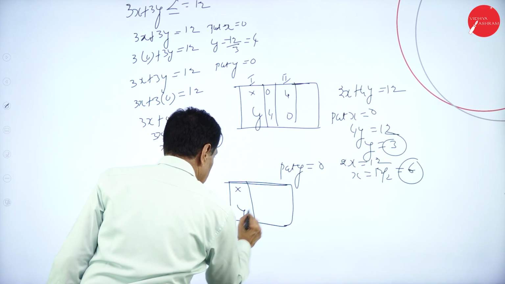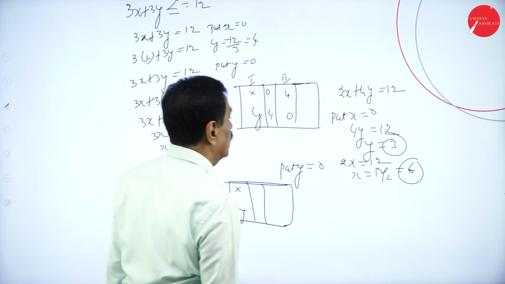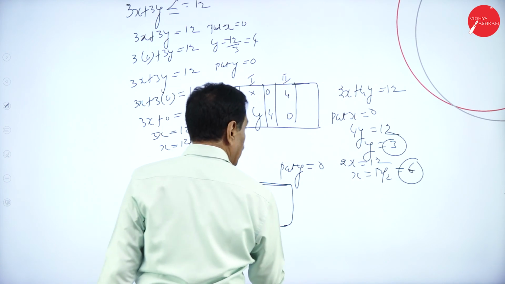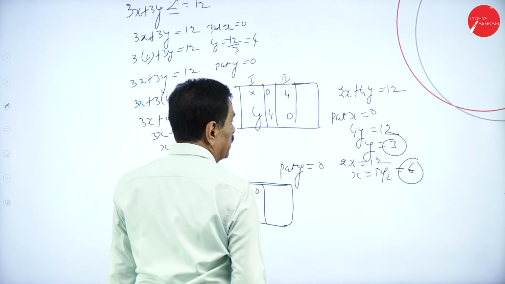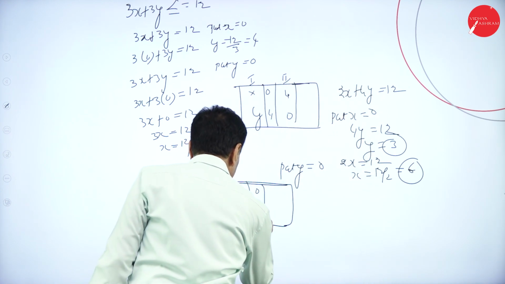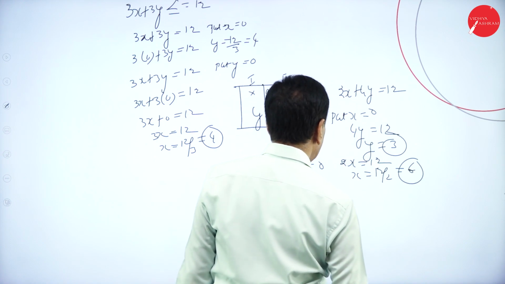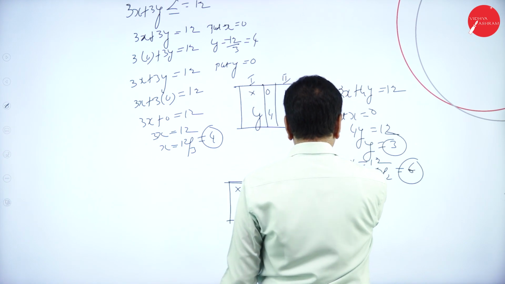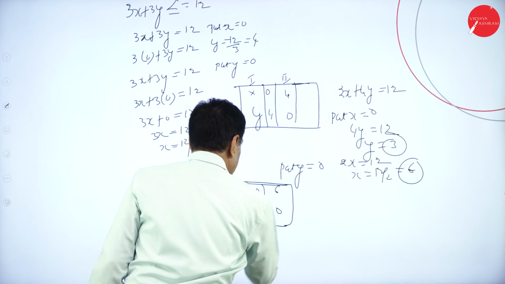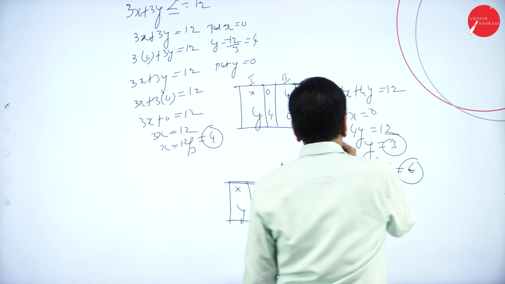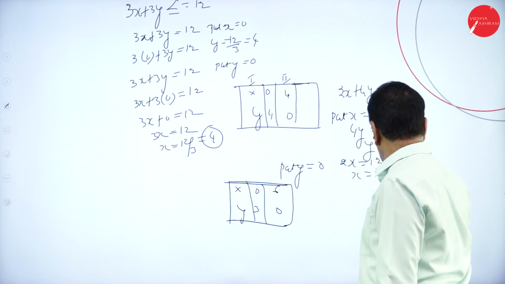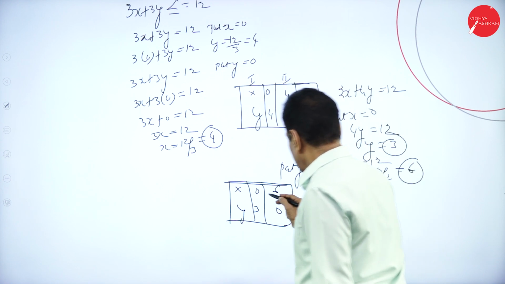Here, put x is equal to 0, y is 3. Put y is equal to 0, x is 6. The values are 6 and 3.